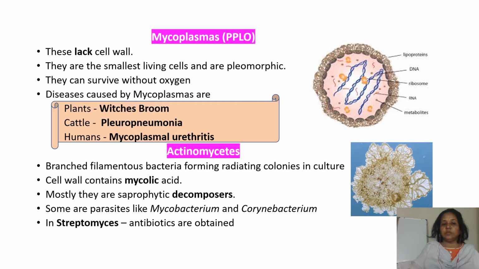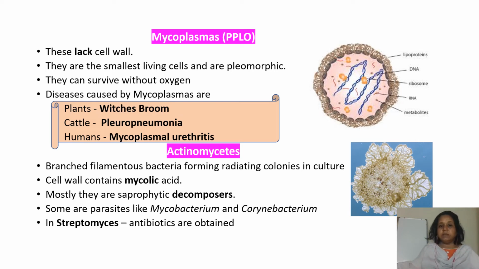And the next group included under the Monera is the Mycoplasmas or the PPLOs. These lack a cell wall. They are the smallest living cells and are pleomorphic. Pleomorphic means they have many shapes; the shape may vary. They can survive without oxygen. Diseases caused by mycoplasmas are little leaf and witches' broom in plants, pleuropneumonia in cattle and mycoplasmal urethritis in humans.